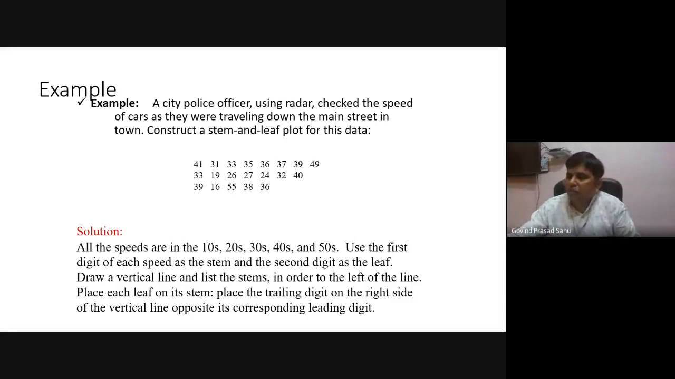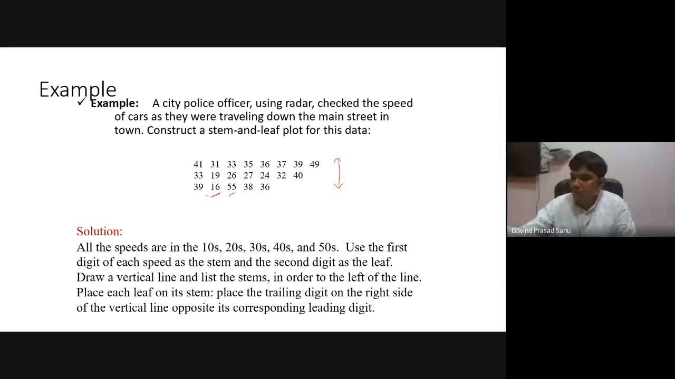Suppose a city police officer using radar checked the speed of cars as they were traveling down the main street in the town. Construct a stem and leaf plot for this data, and we will try to see what conclusion we get from the graphical representation. All the speeds are in the 10s, 20s, 30s, 40s, and 50s. All the data are 2-digit numbers, the least value is I think 16, and the highest value is somewhere 55.